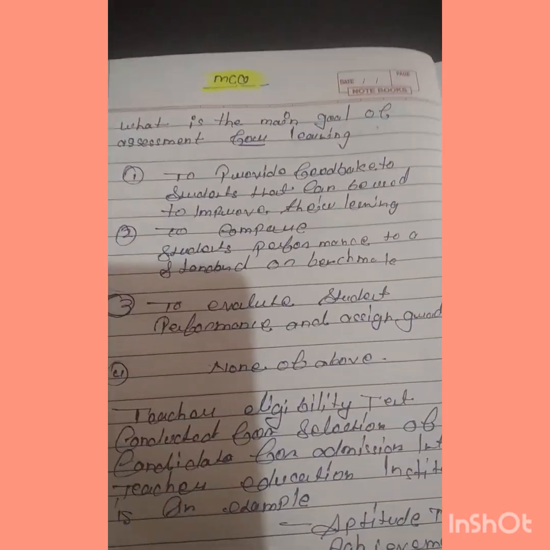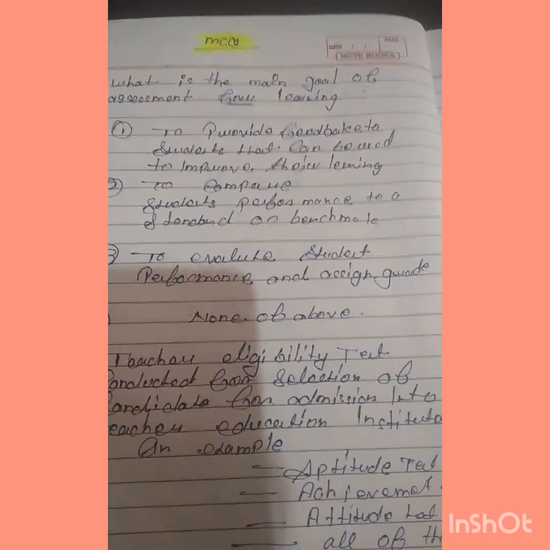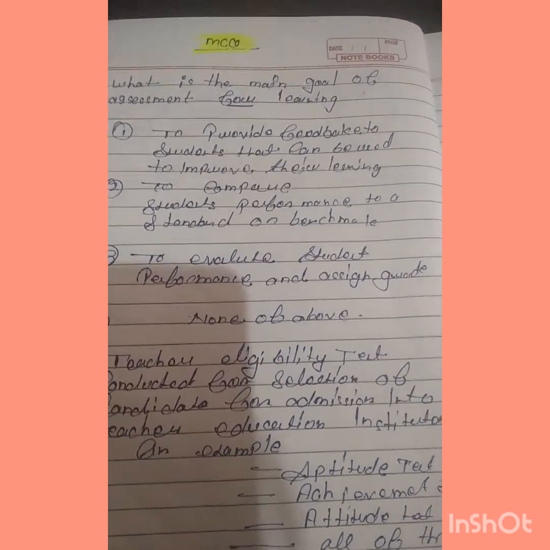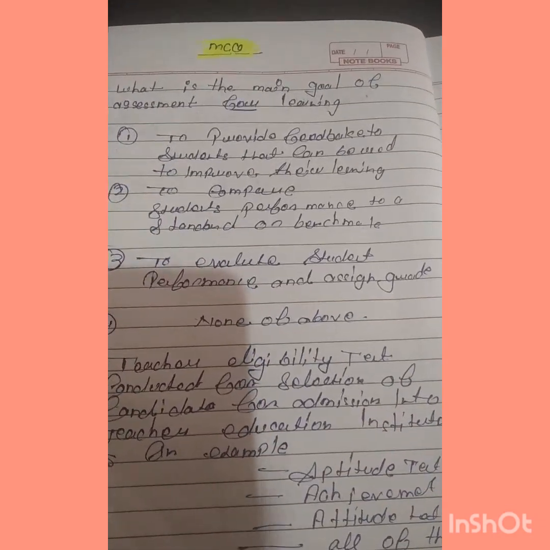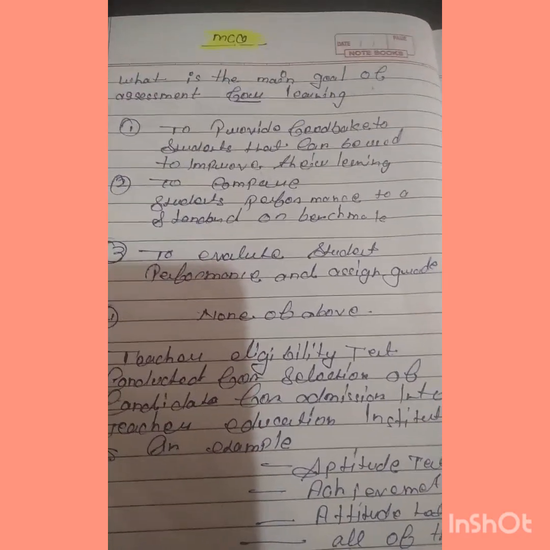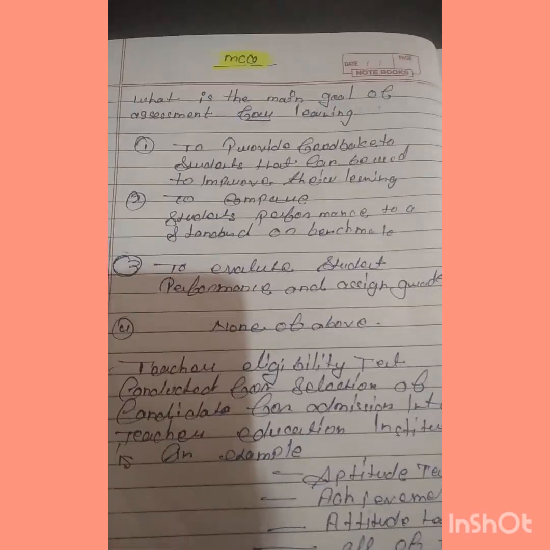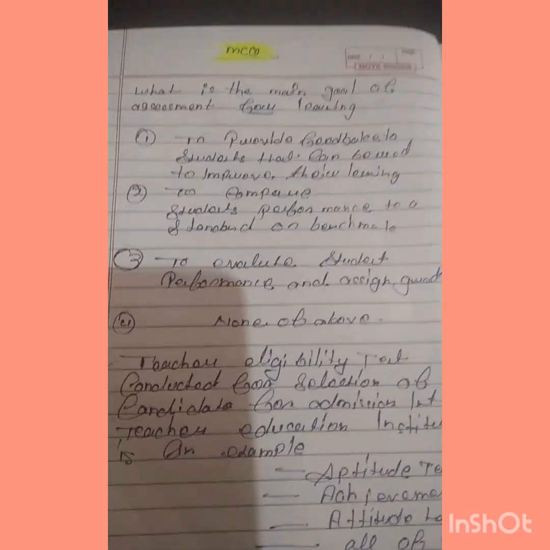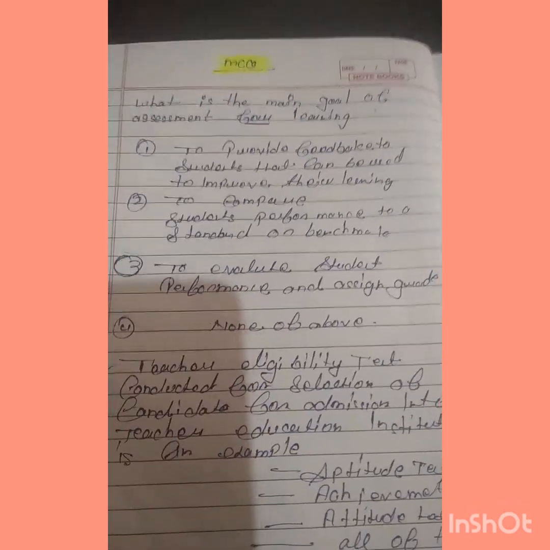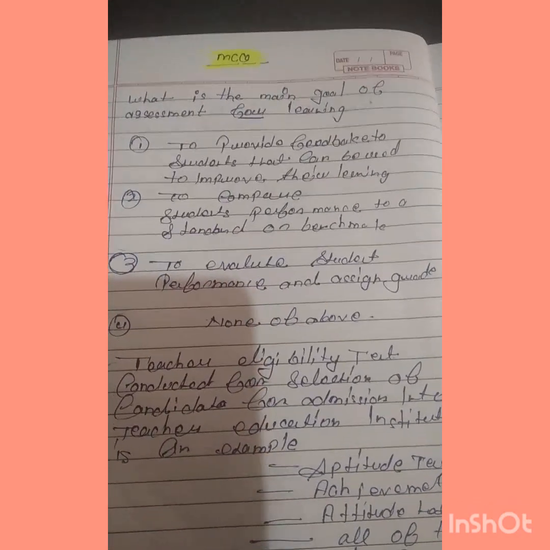Next is to compare student performance to a standard or benchmark. Here a standard or benchmark is not good for the student, because labeling the student is not good for the student's mental level.